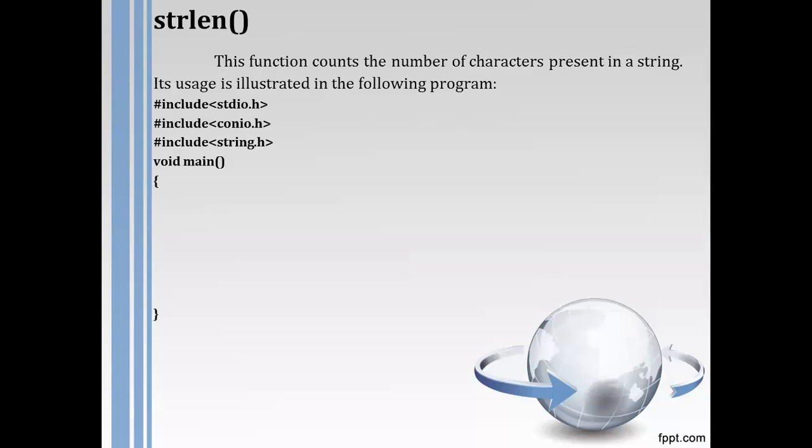So this is the format. I have used the string.h header file. Here we declare and initialize a character string name, initialized with the string Swery. As I said, the string length function will return an integer value, so I have considered another integer variable, len.